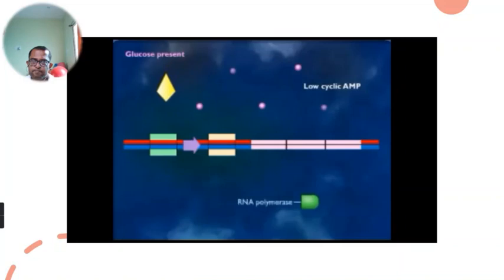When glucose is present, the concentration of cyclic AMP in the cell is low. RNA polymerase cannot bind efficiently to the promoter, and transcription does not occur unless the catabolite activator protein is bound to the activator binding site. Therefore, transcription of the lac operon does not occur in the presence of glucose. In addition, if there is no lactose in the medium, the lac repressor binds to the operator site, and this blocks transcription.